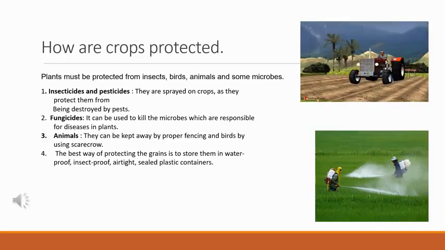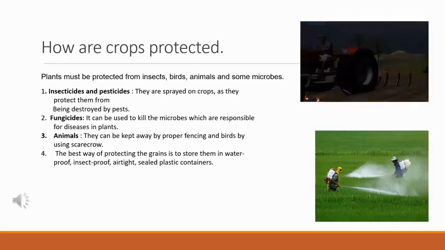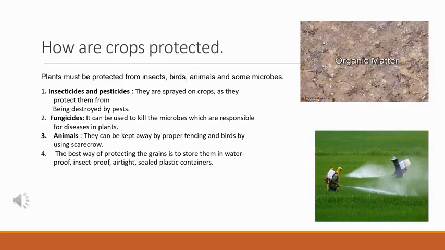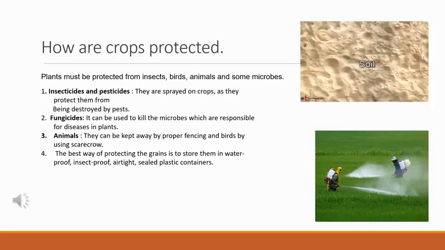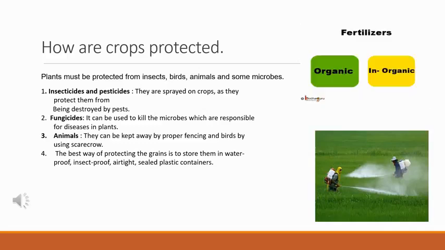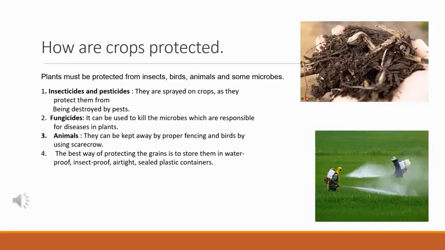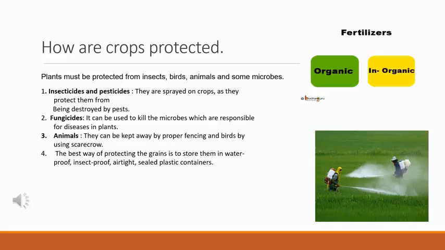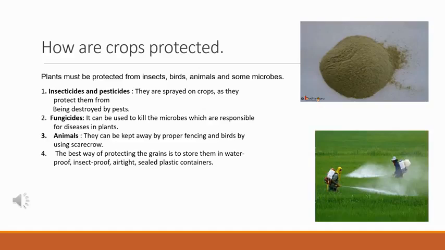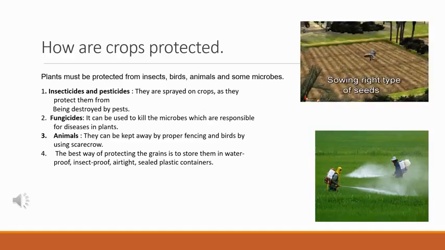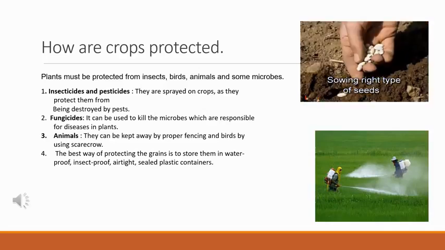Firstly, we need to prepare a good soil. This is done by adding fertilizer, organic matter or manure into the soil. Fertilizers are of two types. Organic, obtained from cow dung or dead organisms. Chemical, made in factories like urea, nitrates, phosphates, etc. Then we need to sow very good quality seed if we want good quality crop. As you have heard, what you sow, so shall you reap.